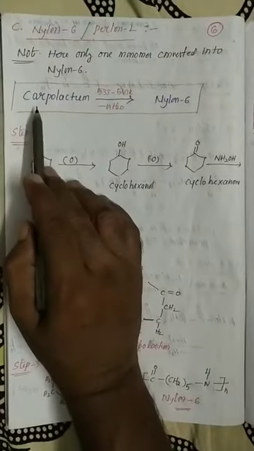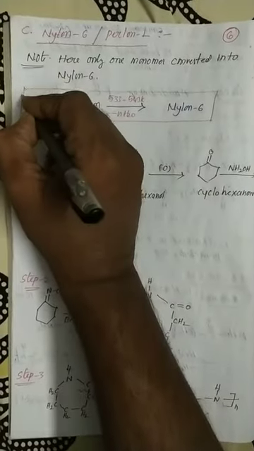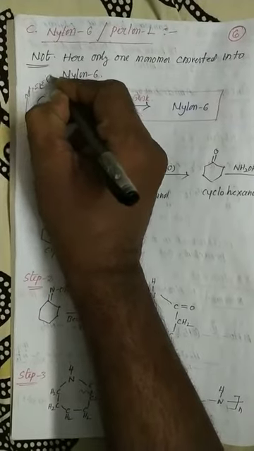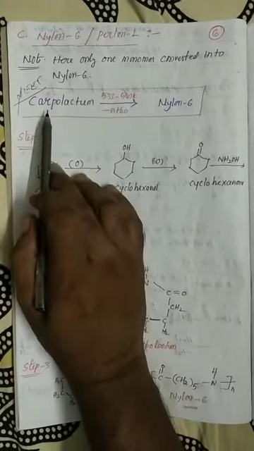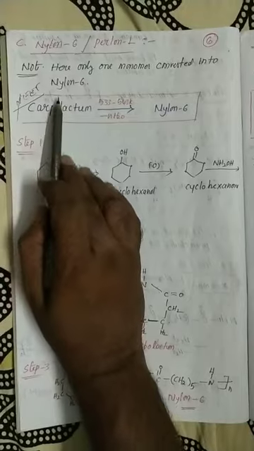What is that monomer unit's name? It's very, very important. So what is that single monomer unit of nylon 6?